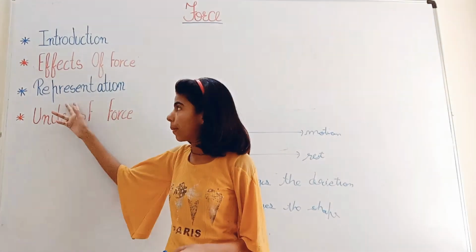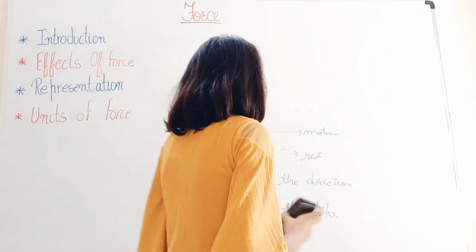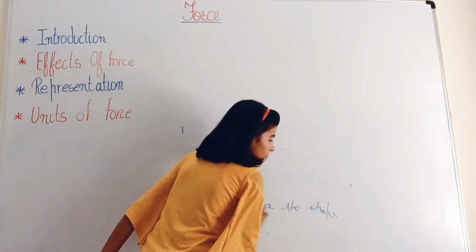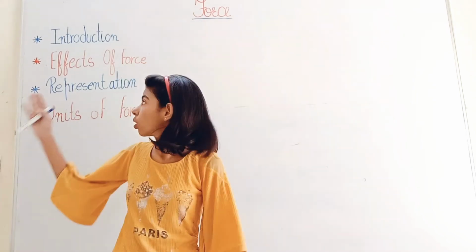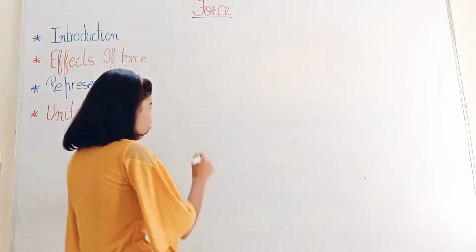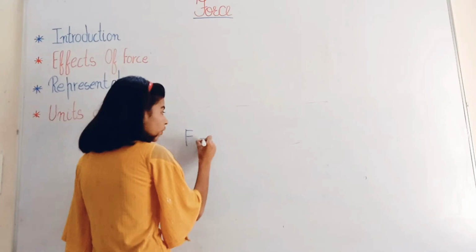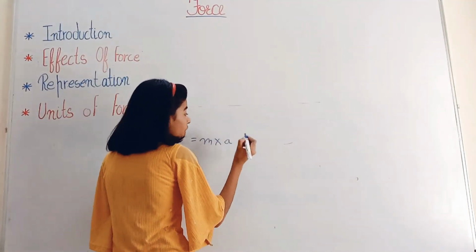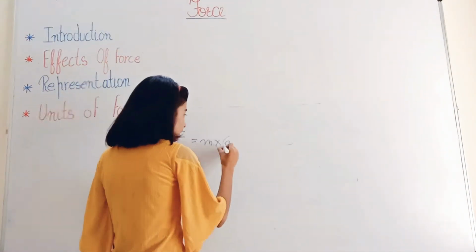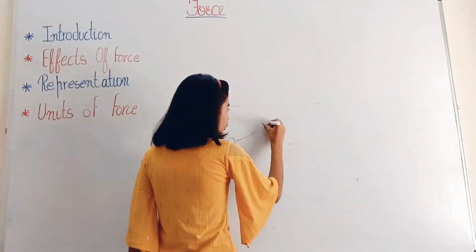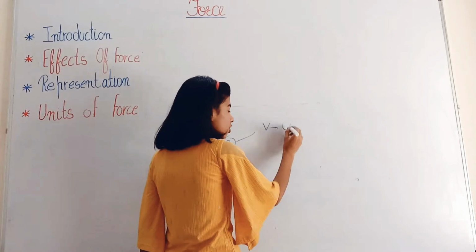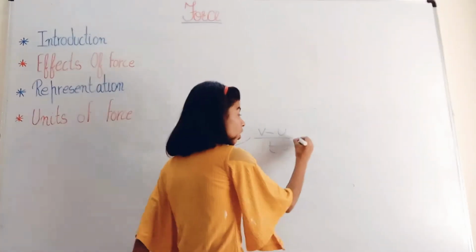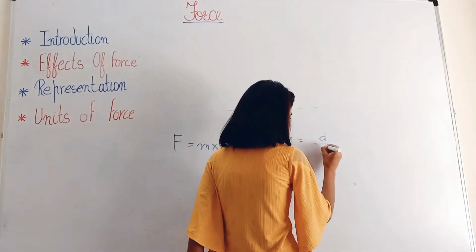So next is the mathematical representation of force. The force, which is F, is always equal to the mass, which is m, into acceleration, which is a. Acceleration means the final velocity minus initial velocity divided by time, where velocity is equal to the displacement divided by time.